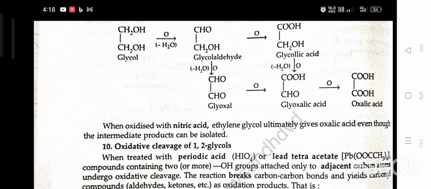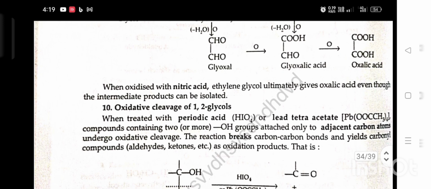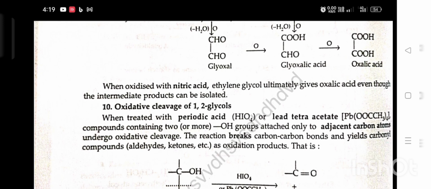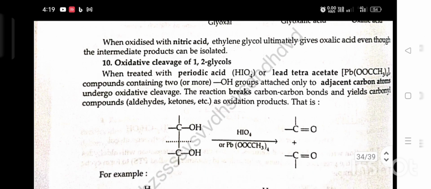Tenth, oxidative cleavage of 1,2-glycol. When treated with periodic acid or lead tetraacetate, a compound containing two OH groups attached to adjacent carbon atoms undergoes oxidative cleavage. The reaction breaks the carbon-carbon bond and yields carbonyl compounds as oxidation products, as given.